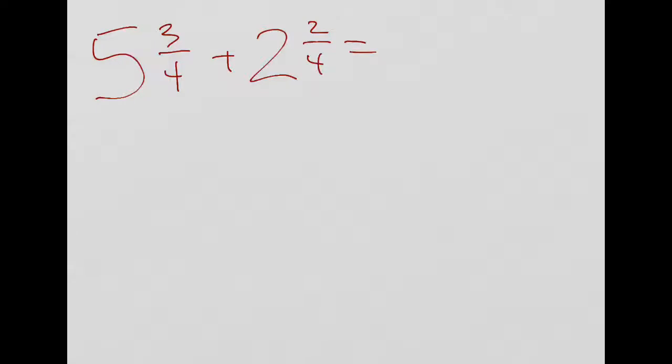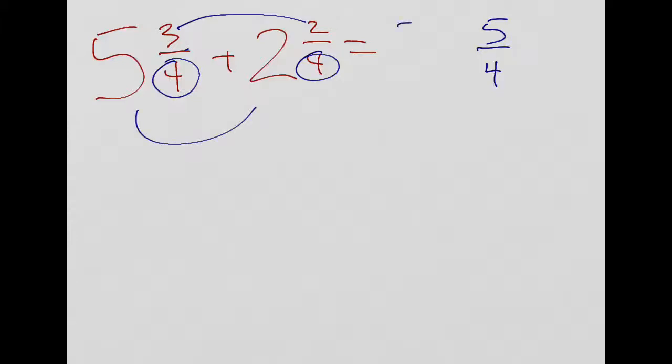Same steps at the beginning anyway. We look at the denominators. We see we have a common denominator, so we can go ahead and add. We know we're talking about fourths. And then we are going to go ahead and add our numerators. 3 plus 2, that is 5. So our fraction is 5/4. Our whole numbers would be 7, so 7 and 5/4.